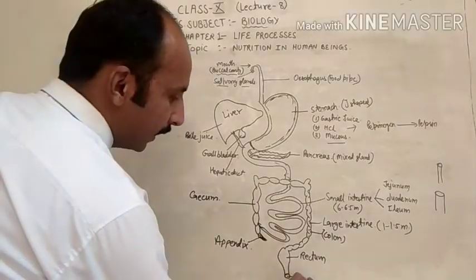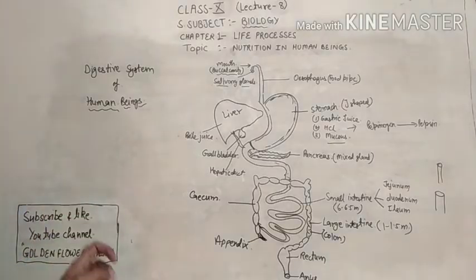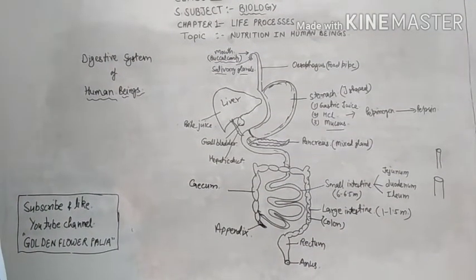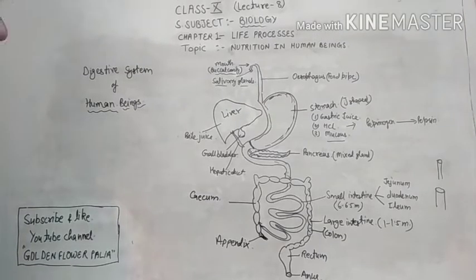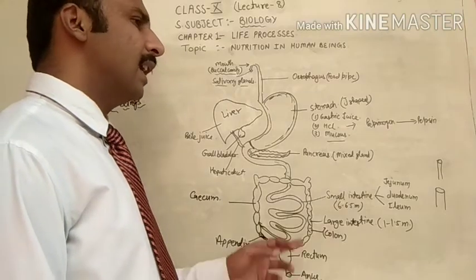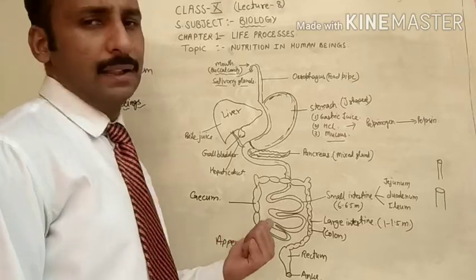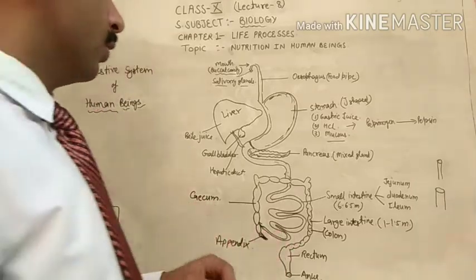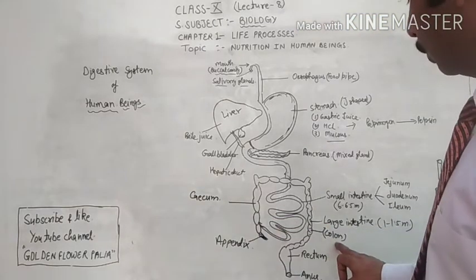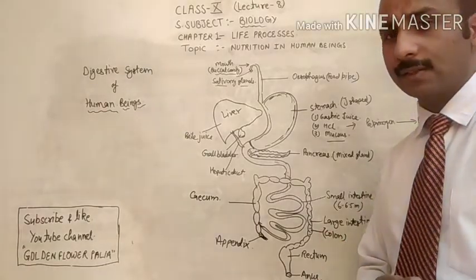Then the last part is the anus. It is the opening to the outside, which is helpful in the removal of undigested food periodically from the body. That is called the anus. So one more thing I am telling you: cecum, colon and rectum. These are the three parts of the large intestine.